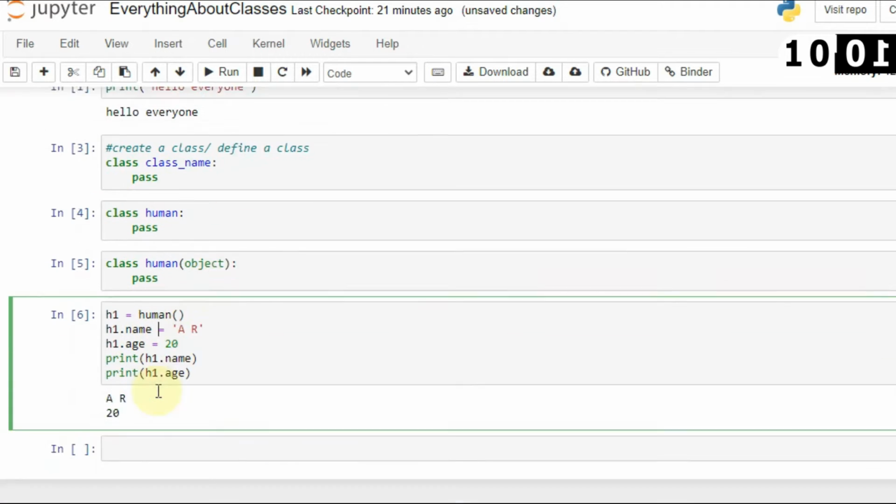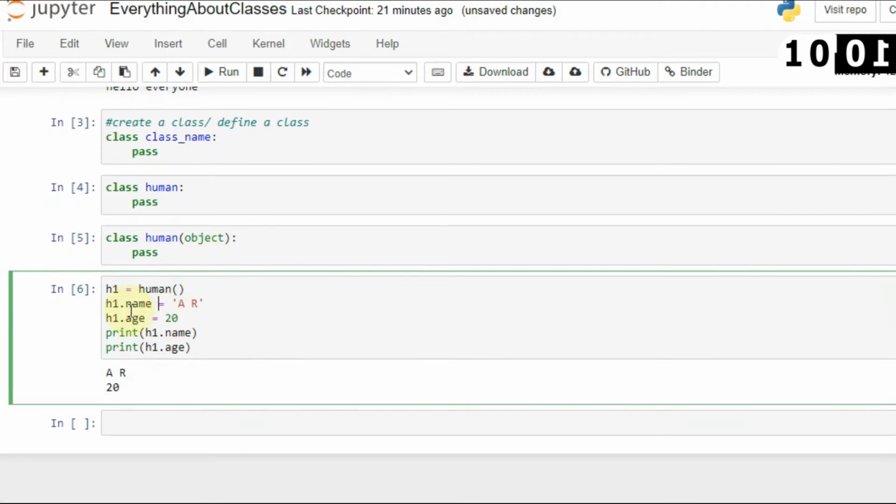So I have created a class, and here as you can see I am defining attributes of that class from the main function. I have created variables h1.name, and here I have used AR. But one more thing you have to remember every time: when you create attributes or methods and use them in the main function, they will always be associated with the object. Here h1 is my object, so name is already associated with h1, age is already associated.